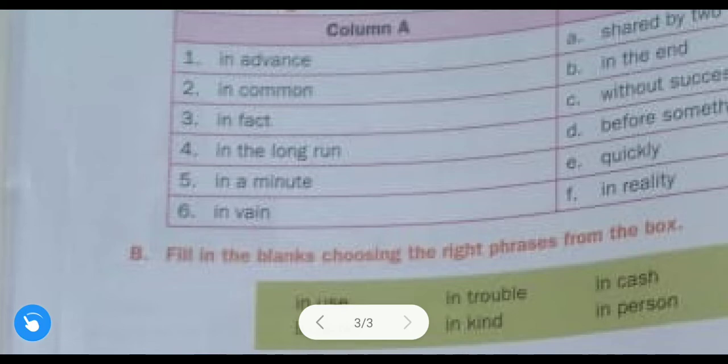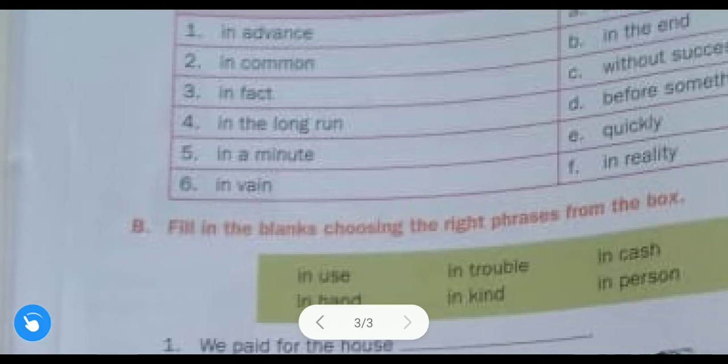What is in the long run? It means in the end. After that, in a minute. Fifth one, answer is E. In a minute means quickly. Okay, in vain. Sixth one, answer is C. Without success. In vain means what? Without success. Okay, so these are the meanings of the phrases.